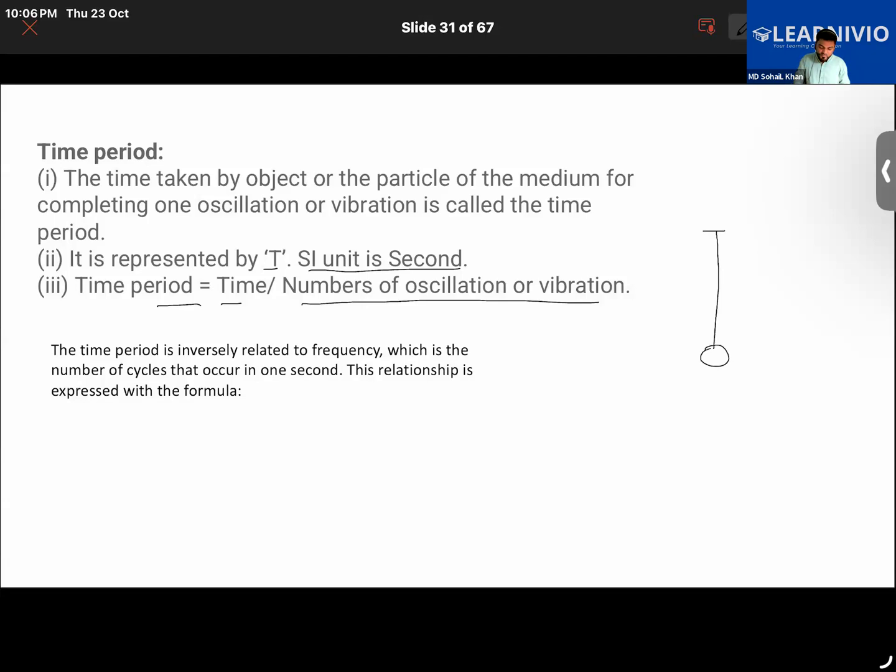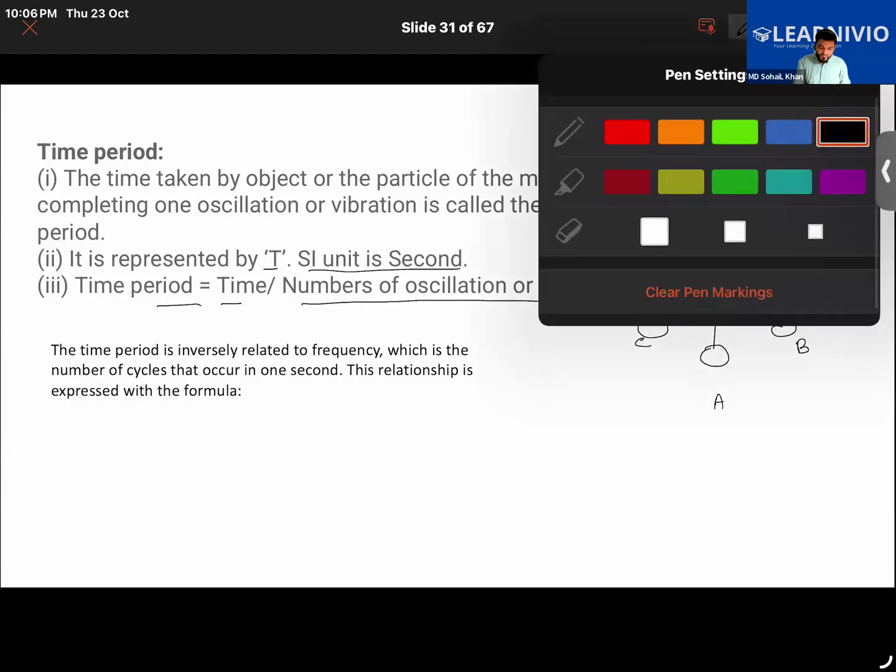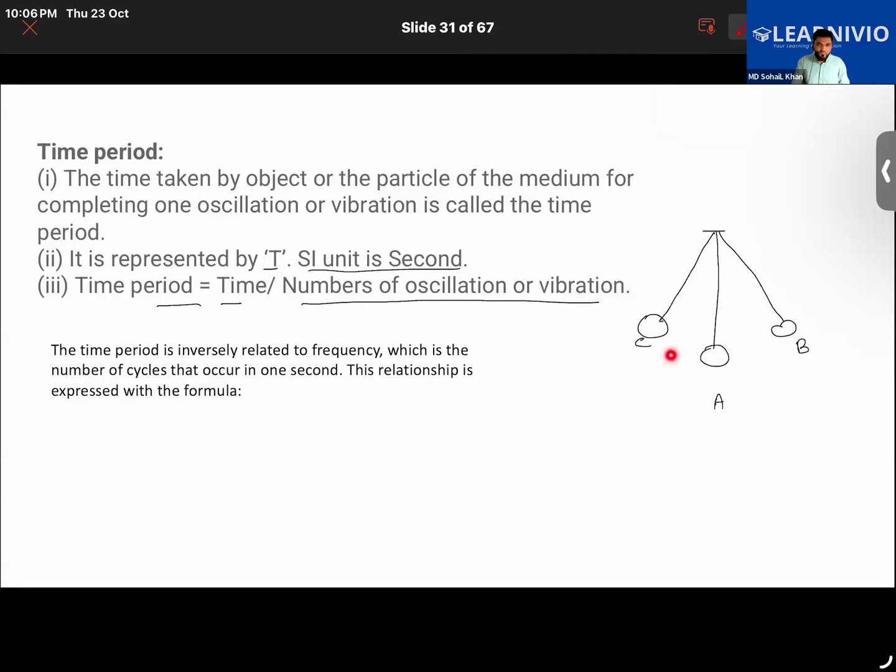This is the pendulum bob, position A, position B, and position C. When it goes from position B to C and back to B, what do we call that? One oscillation, exactly.